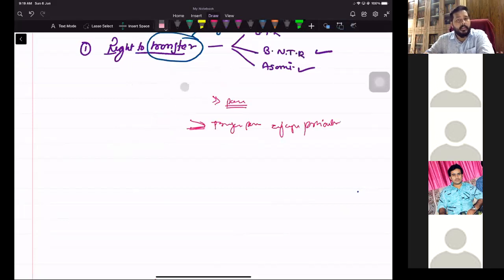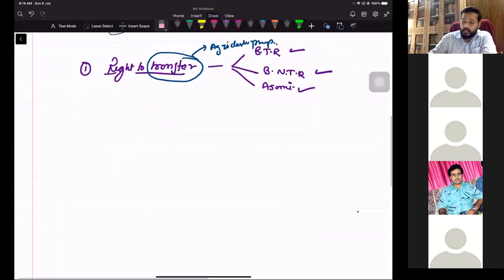हम इनको अलग से भी पढ़ेंगे, ठीक है? तो Section 88 is a general provision regarding right to transfer via the Bhumidhar. Let us read. So we will focus upon all these three contexts. Bhumidhar with non-transferable rights, and Assamese. So first of all, let us go into Section 88.